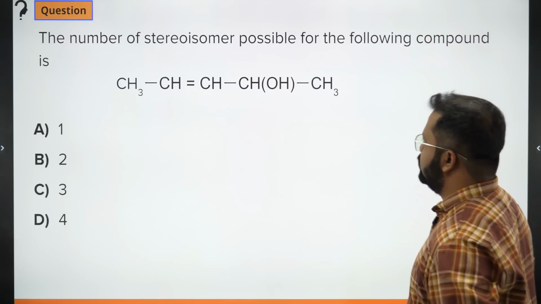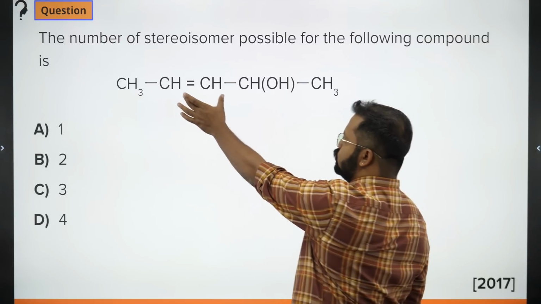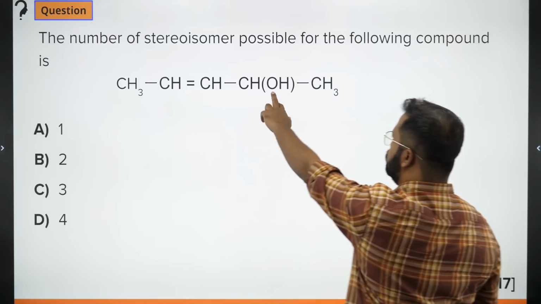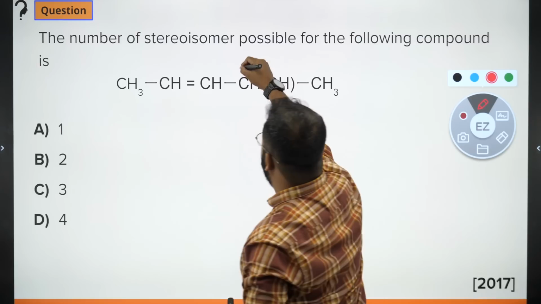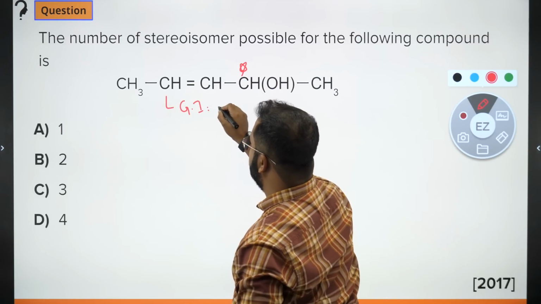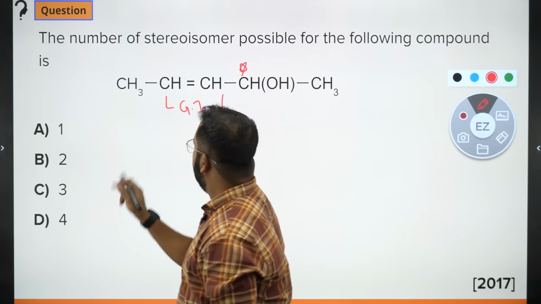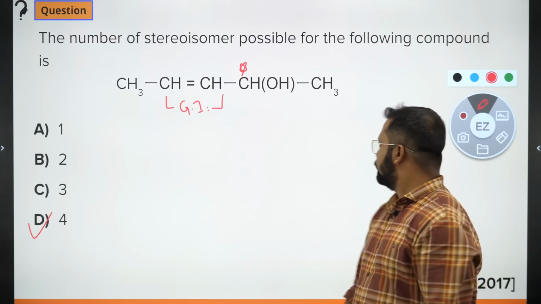This is again a similar question. Number of stereoisomers. This will show geometrical isomerism and this will show chirality. This is a chiral center, and this will show geometrical isomerism. The answer over here will also be 4. Clear? Okay.